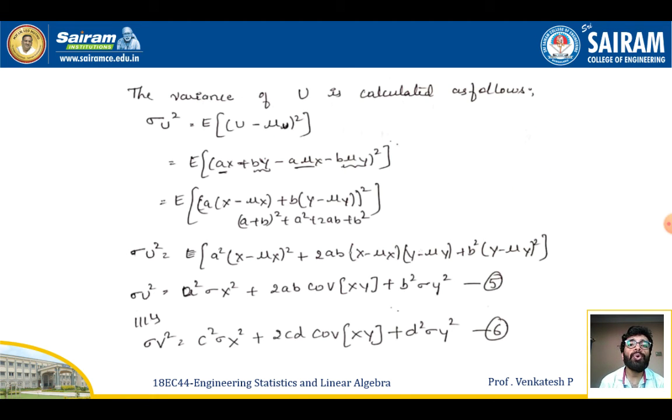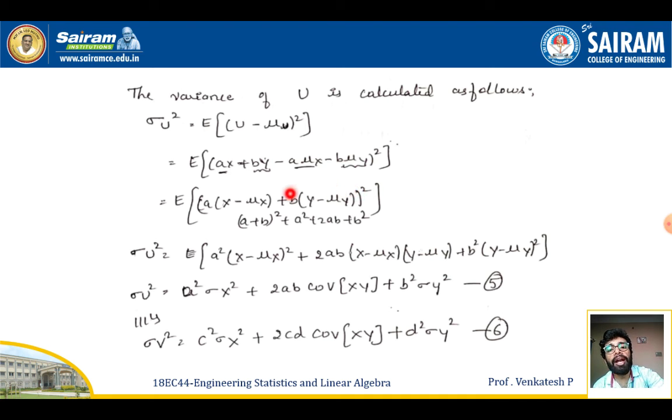Next, the variance of U can be calculated as follows. We know that the variance formula is given by sigma square, so sigma U square I'm going to calculate. It is given by the expectation of U minus mu U whole square. Since U is given by aX plus bY, and mu U is given by a into mu X plus b into mu Y, I am going to replace both values in the equation here. So I get the expectation of aX plus bY minus a mu X minus b mu Y whole square. On simplifying this, by taking the common factor, I get a into X minus mu X plus b into Y minus mu Y whole square.